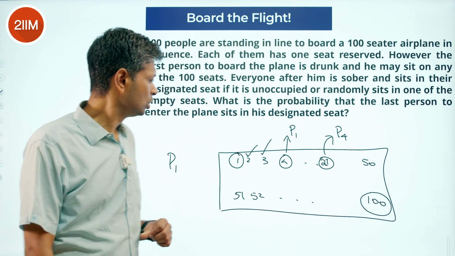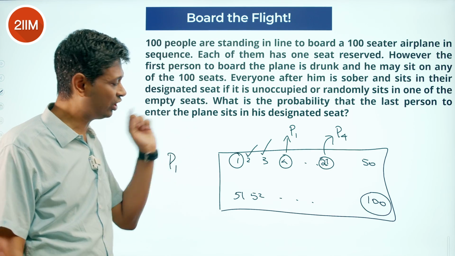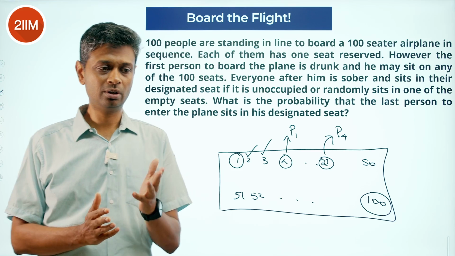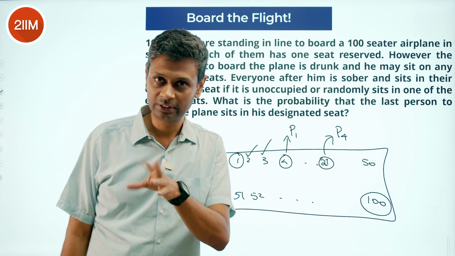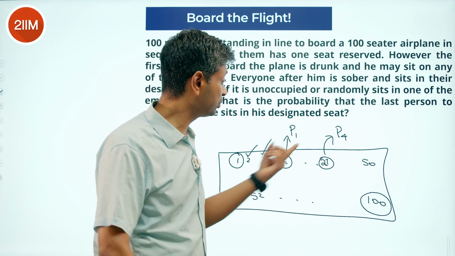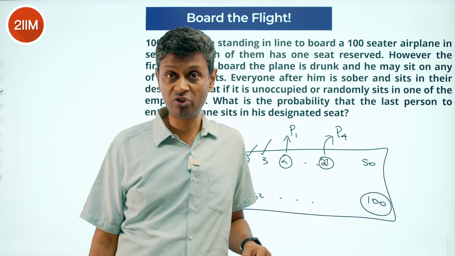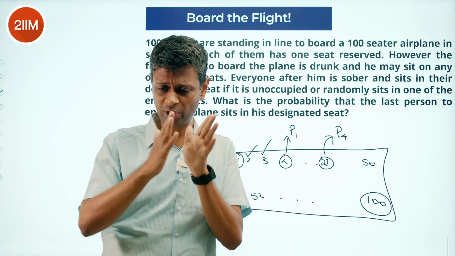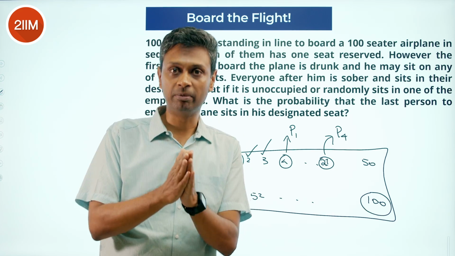And so to me it looked like the person 1 taking seat 2 reduces this to a 99 seat problem when person 2 randomly comes and takes something. Right? Then if he sits in seat 50, it reduces to a 51 seat problem when person 50 comes in. Because from P2 to P49 they all take their seats, all good. And then we restart this game. That's how it happens. Right?